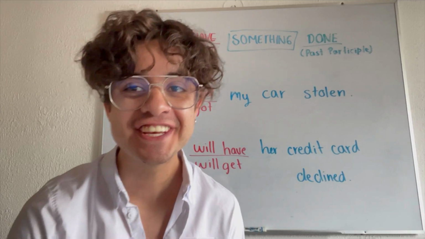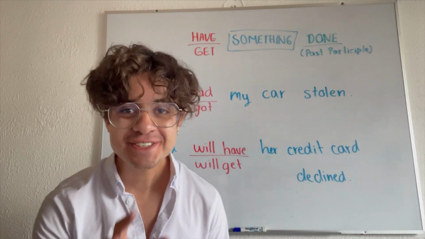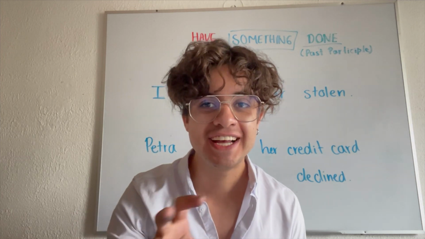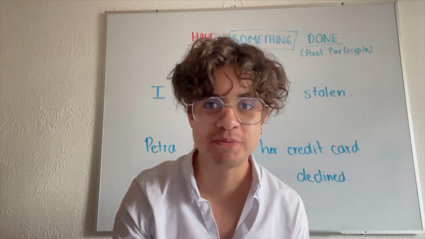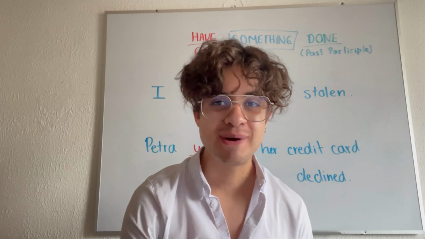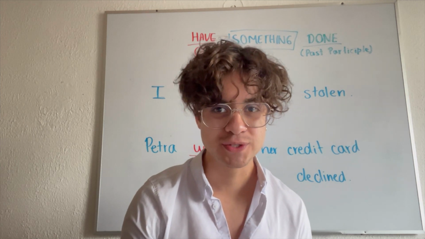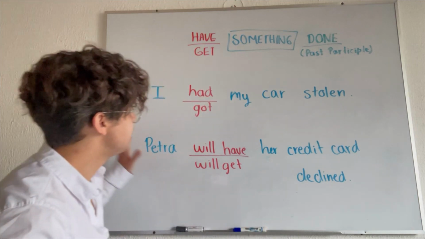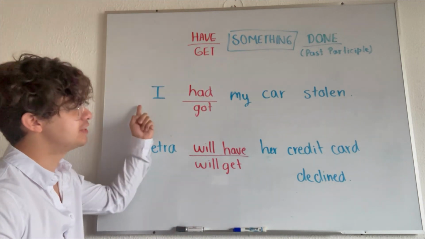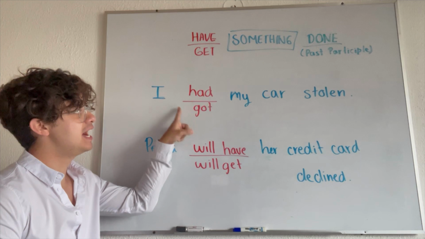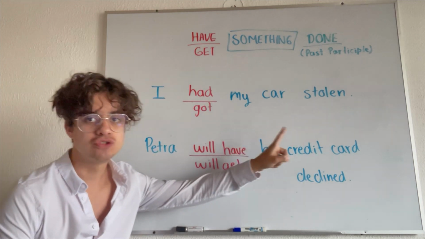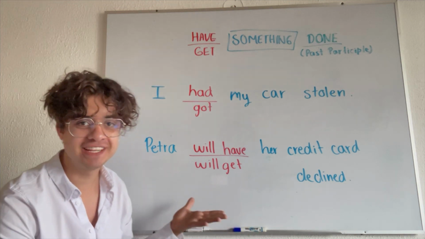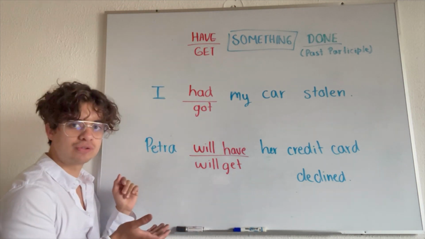Yeah, I forgot. Also, we can use have and get not only when we are talking about a service or that we are paying something, but also to talk about something bad that happened to us. Obviously we didn't pay for it. So check these two examples. For example, I can say, I had or I got my car stolen. Of course, I didn't pay for it. It's something bad, but I can still use the structure.